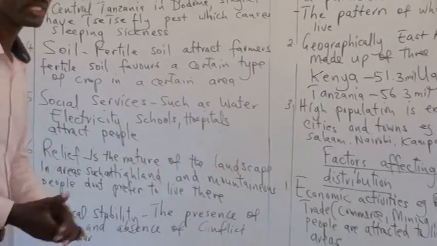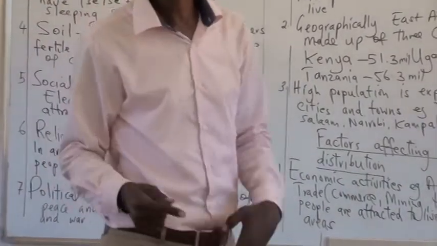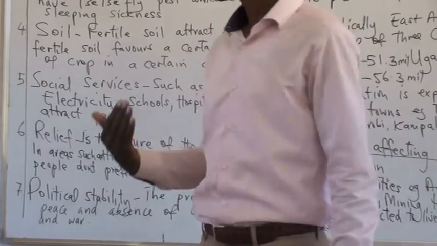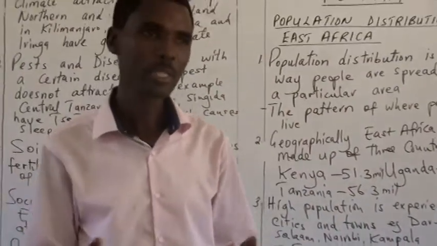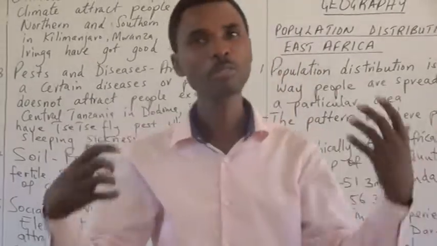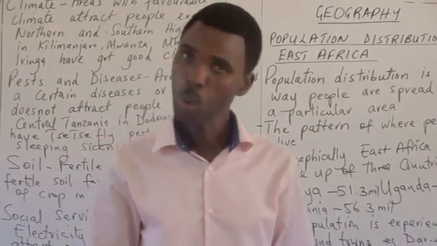And the last one, we have political stability. Now, political stability, what is the meaning of it? Political stability, we're talking about the presence of peace, the absence of conflict, misunderstanding and war.